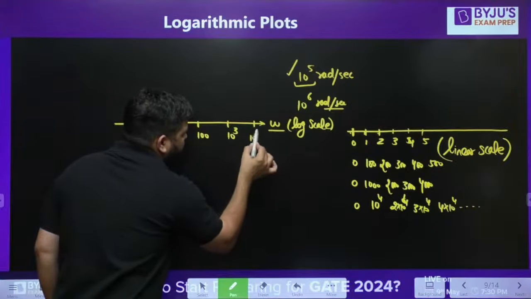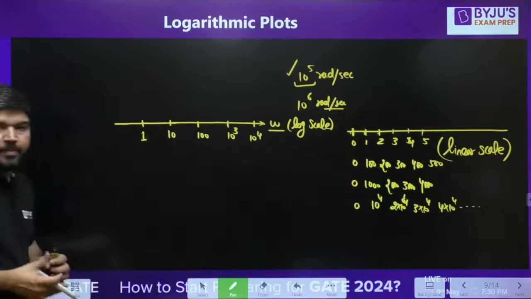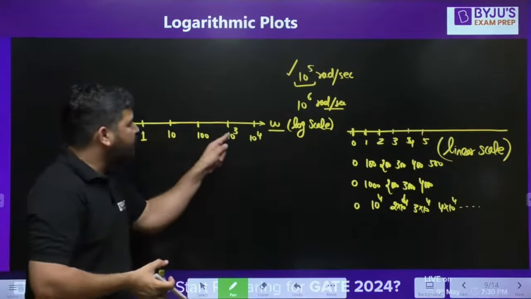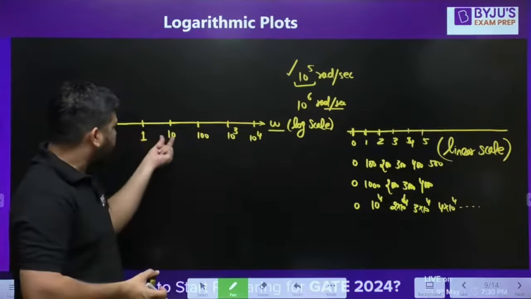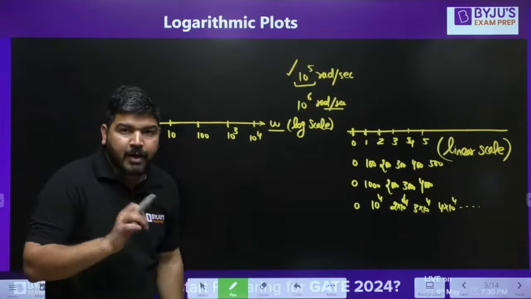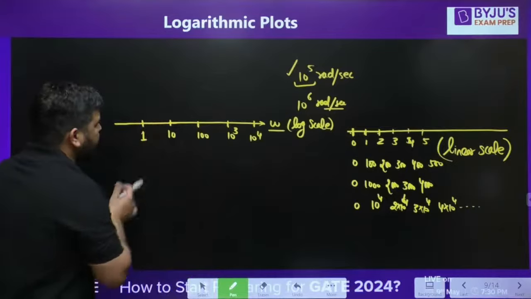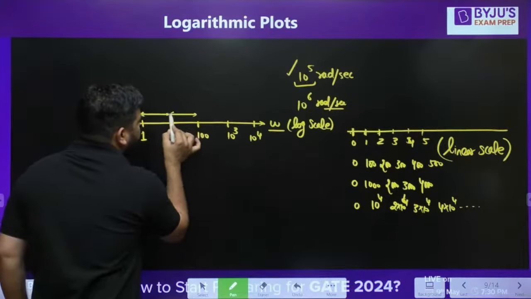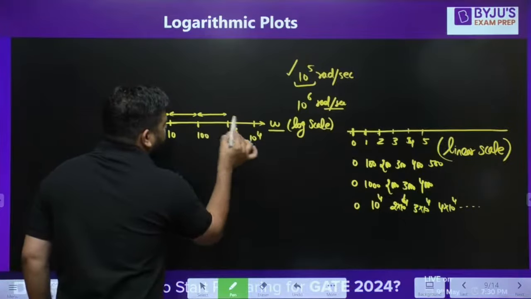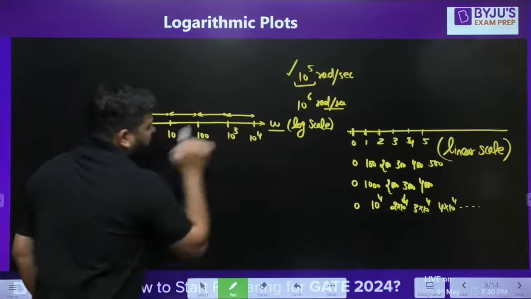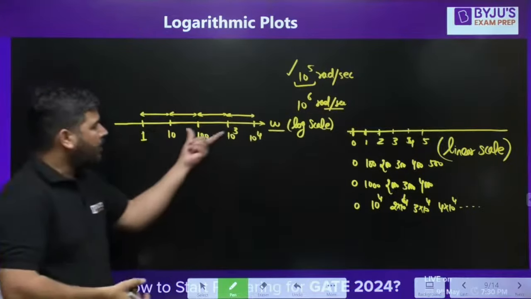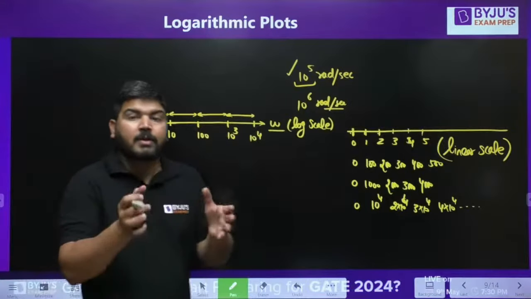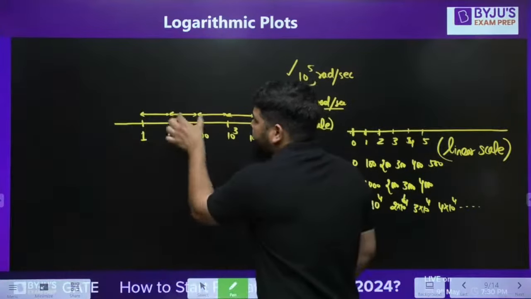This is 10 raised to power 4. Now what I'm doing is, I'm representing the actual values. These are the actual frequencies. But if you look at these points carefully, I am showing equal distance between 1 and 10, 10 and 100, 100 and 1000, and 1000 and 10,000. I am showing equal distances because on log scale, these distances will be equal.